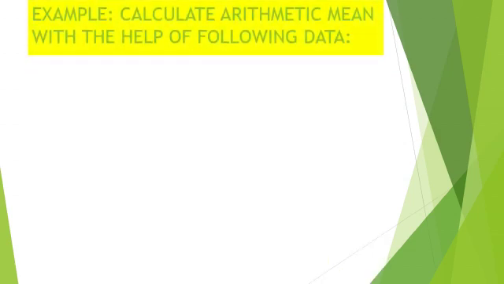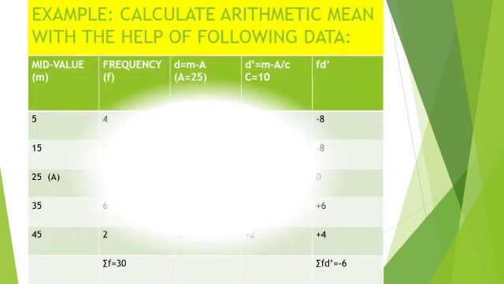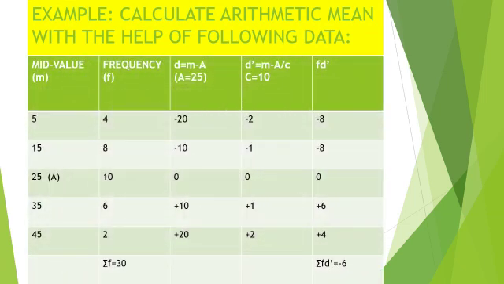So we take an example, calculate arithmetic mean with the help of the following data. Yes students, so mid value m is equal to 5, 15, 25, 35 and 45, and frequencies are given 4, 8, 10, 6, 2. So now first of all we assume the mean.